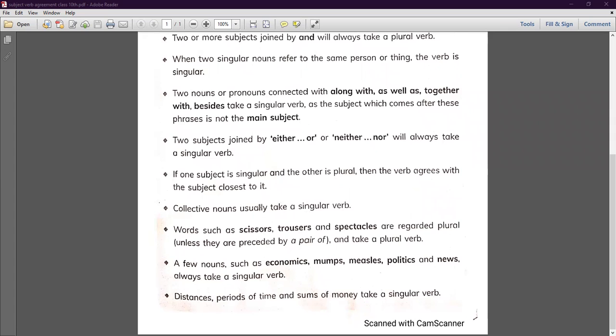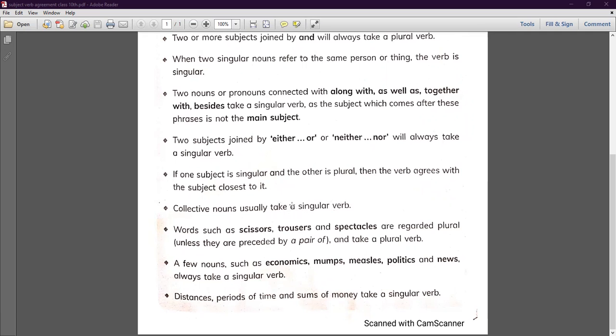Now, when we move to the collective nouns, they usually take a singular verb. What is the collective noun going to take? Collective noun, because it's going to be a collection of things, but it is going to be used as one single unit. So for that, what will we do? We will take a singular verb. Okay.